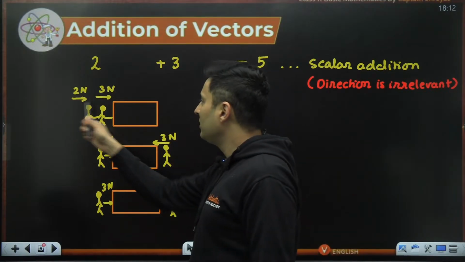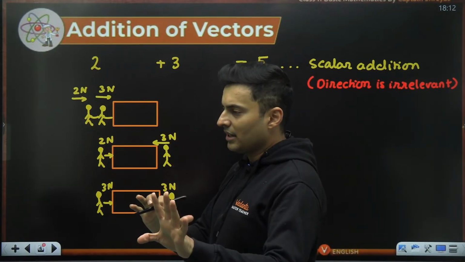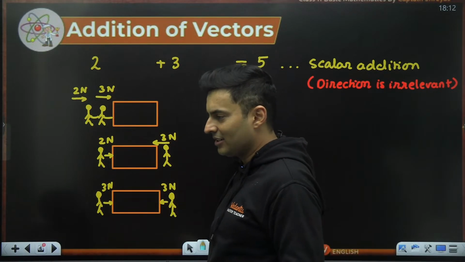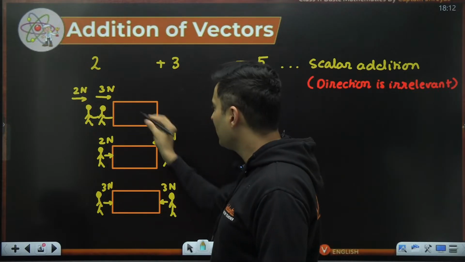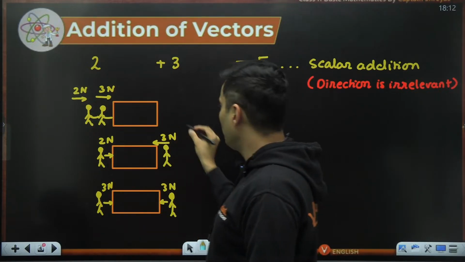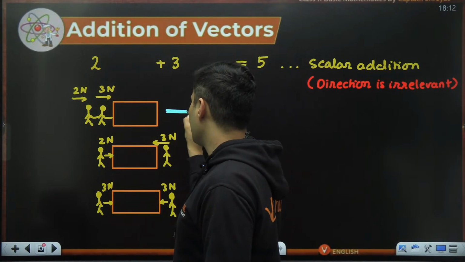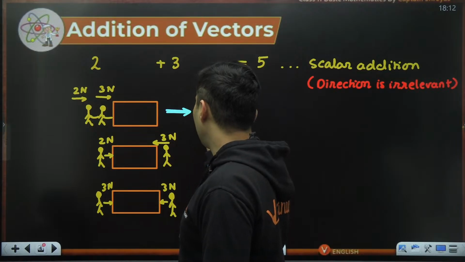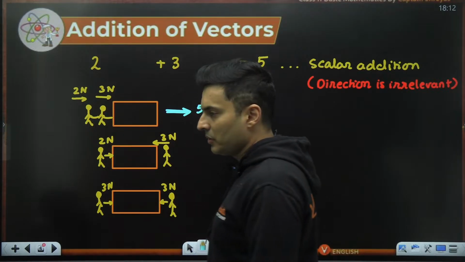What will happen in the first scenario? As you can see, these 2 Pandus are pushing the car or the vehicle in the same direction. So what will happen? This vehicle will get a total push. There will be a total push of basically 5 newtons in this scenario.